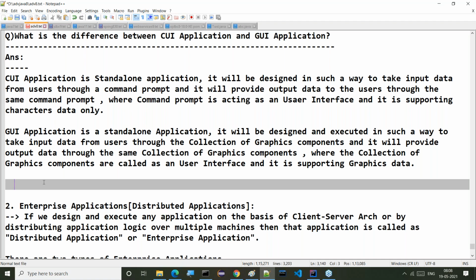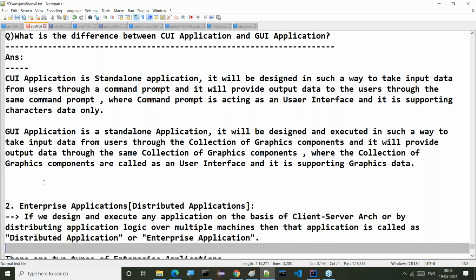What is a GUI application? A GUI application is a standalone application designed to take input data from users through a collection of graphic components and to provide output data to the users through the same collection of graphic components, where the collection of graphic components is called the user interface, and it supports graphics data.